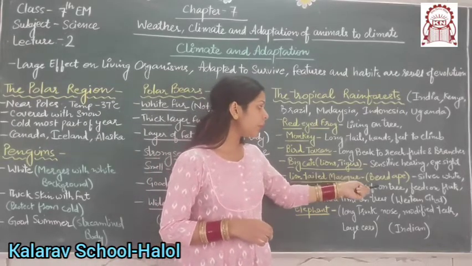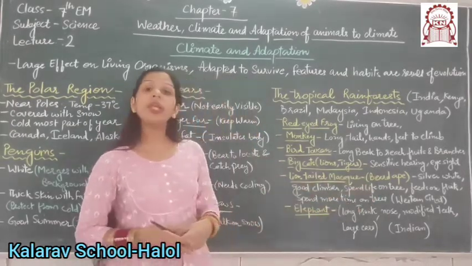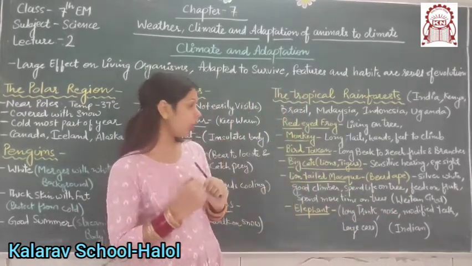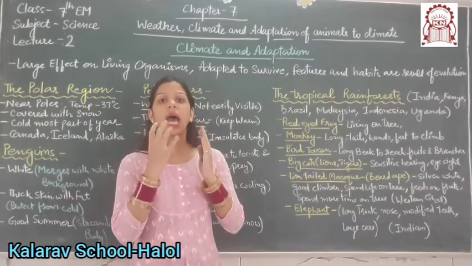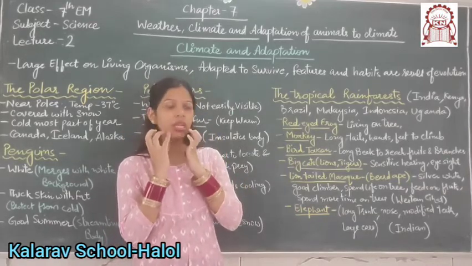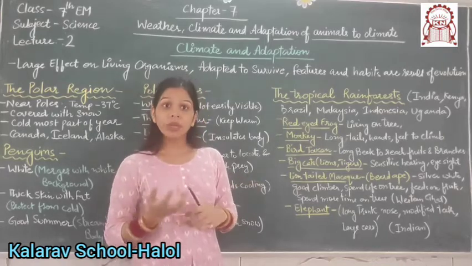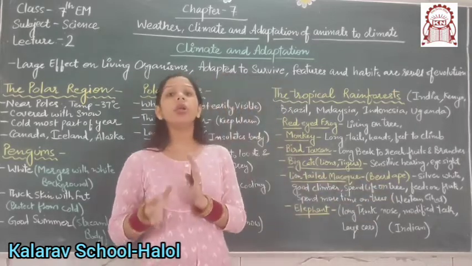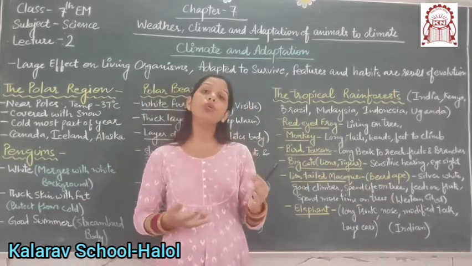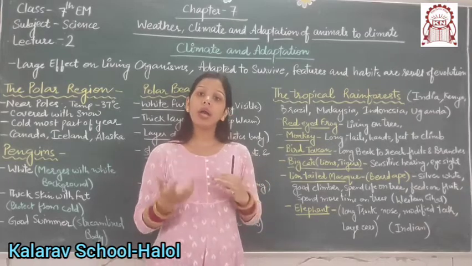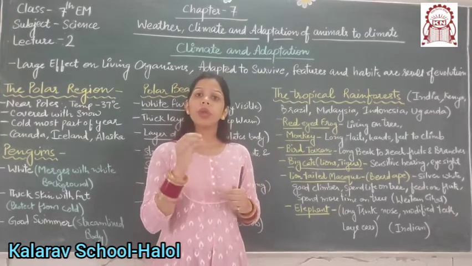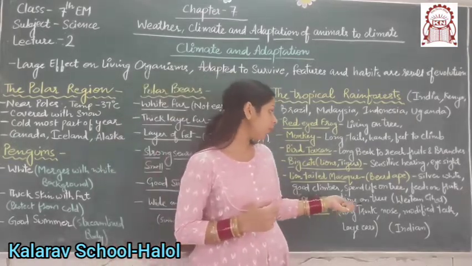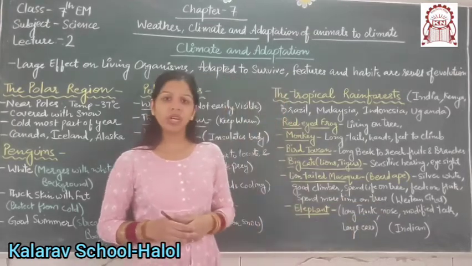Next is the lion-tailed macaque, or simply the beard ape. It is found in the Western Ghats. It has a silver white body. Its cheeks and mouth are close to the chin, and they are good climbers. They spend most of their life on trees and rarely come to the ground. They feed on fruits, dry leaves, birds and plants, and the branches of trees. So they spend maximum time on trees. They are present in the Western Ghats.